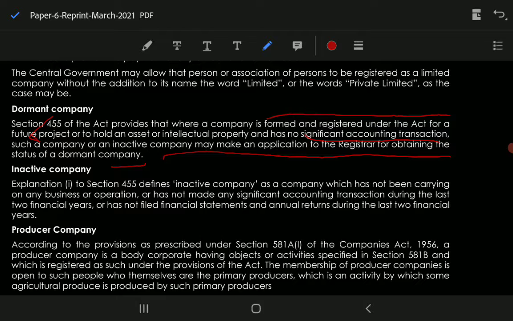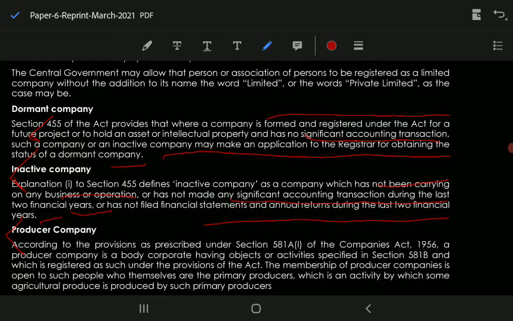Okay, next is the inactive company. So explanation 1 to section 455 defines inactive company as a company which has not been carrying on any business or operation, or has not made any significant accounting transaction during the last 2 financial years, and has not filed financial statements and annual returns during the last 2 financial years.